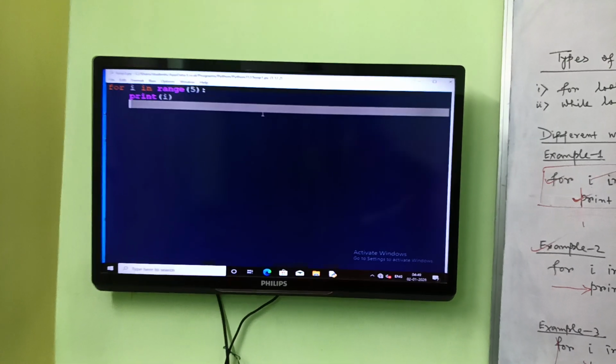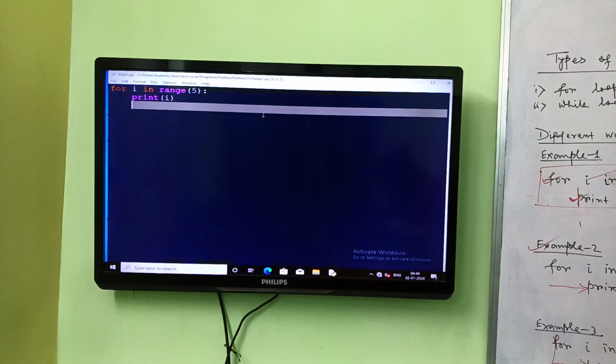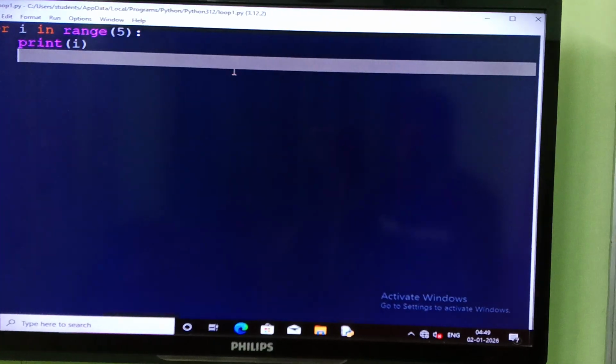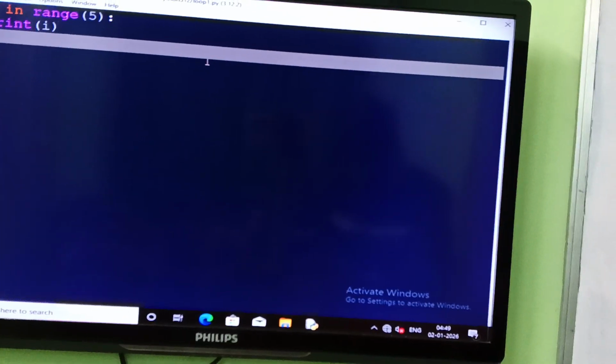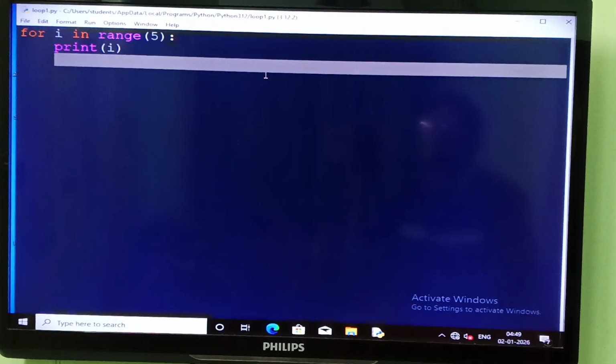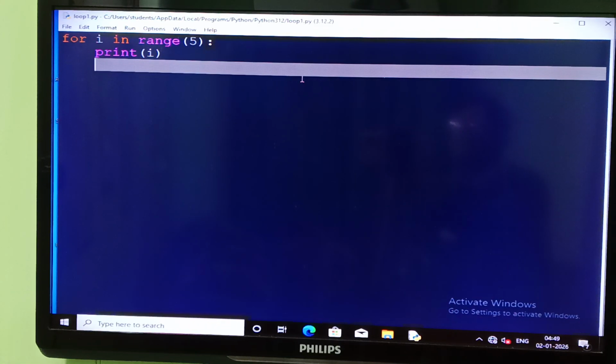You see this, check it properly. I already have written the code. Now I will zoom it so you can see it clearly.